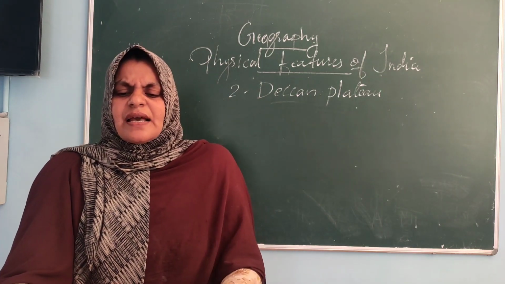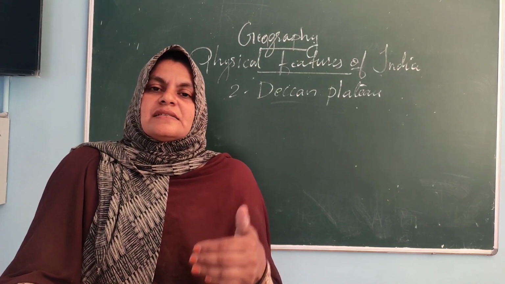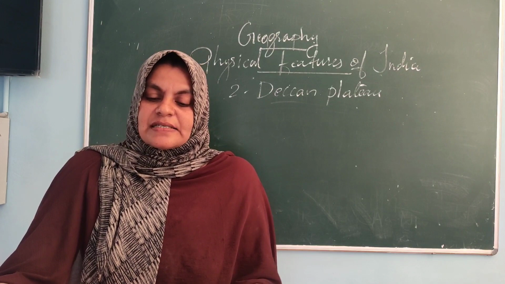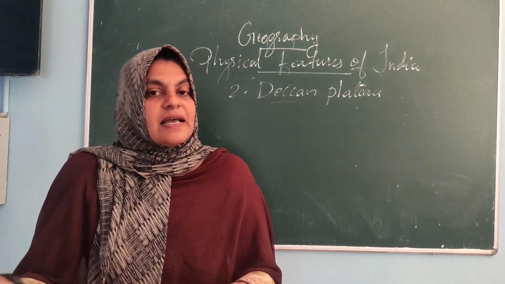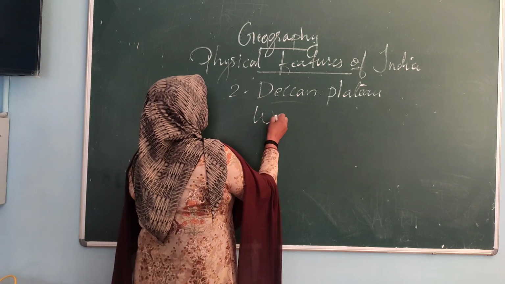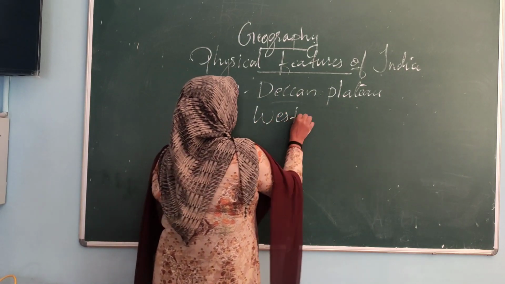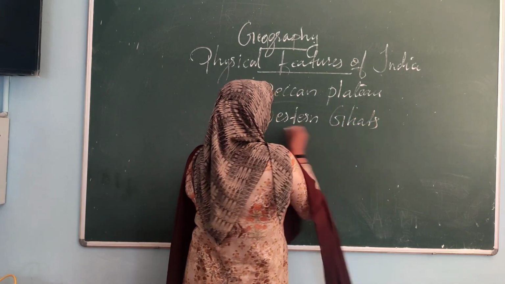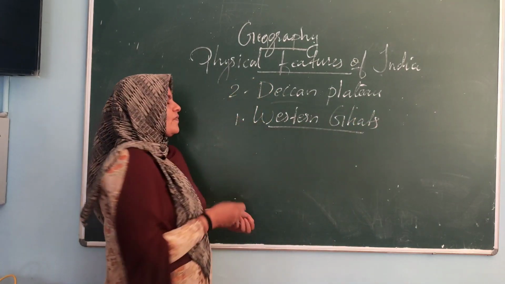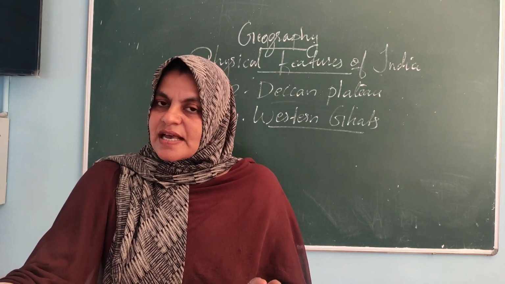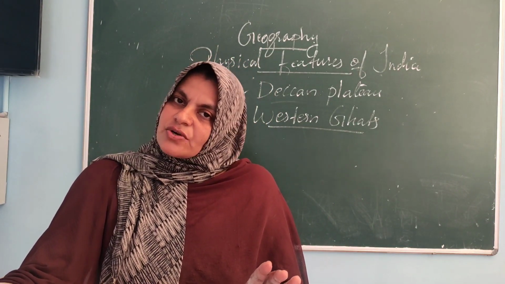We can discuss these two very elaborately.